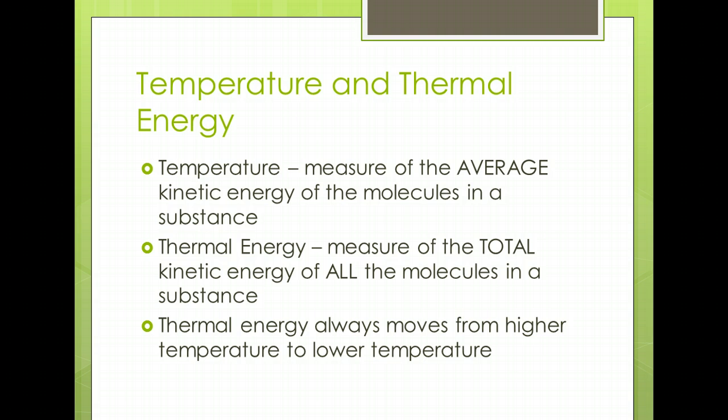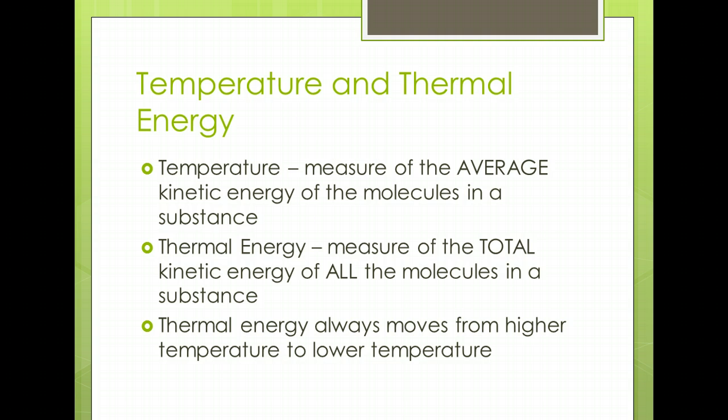When faster moving molecules, hot molecules, come in contact or touch slower moving molecules, the cold molecules, the faster molecules slow down because they transfer their energy by bumping into the slower molecules. Think of a pool table and the pool balls. When you hit the pool ball and it strikes another ball just sitting on the pool table, the cue ball transfers its energy to that ball and the cue ball slows down while the still ball starts moving.